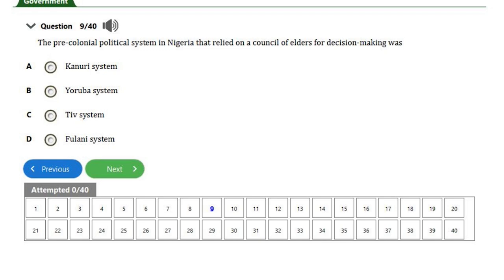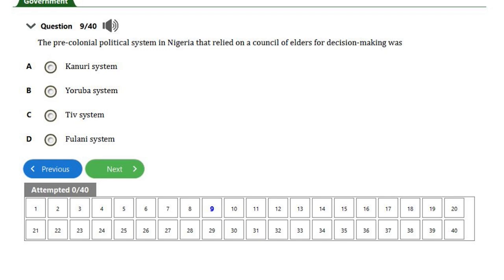If you remember, earlier I actually explained this pre-colonial political system, at least to some extent, not in depth anyway. The pre-colonial political system in Nigeria that rallied around a council of elders for decision making was dash. A. Kanuri system. B. Yoruba system. C. Tiv system. D. Fulani system. If you look at the question very well, you see that the pre-colonial political system in Nigeria that relied on a council of elders for decision making was the Yoruba system.